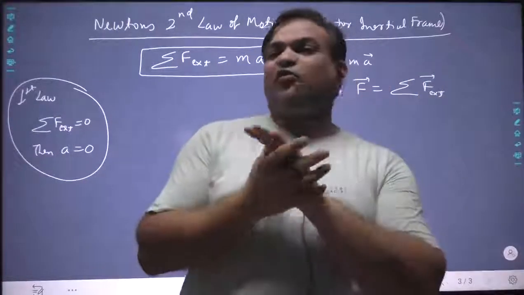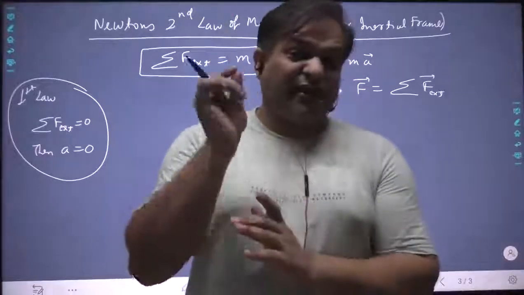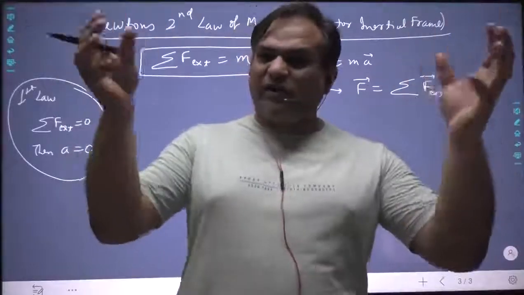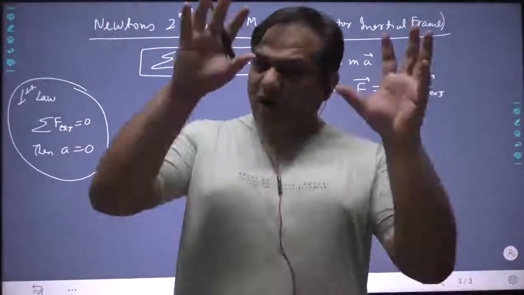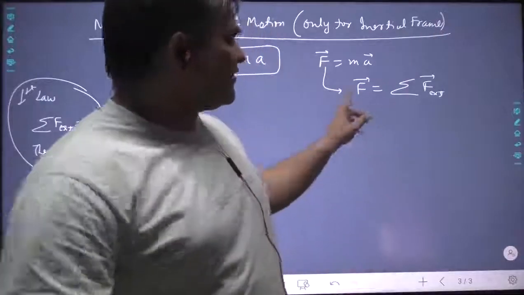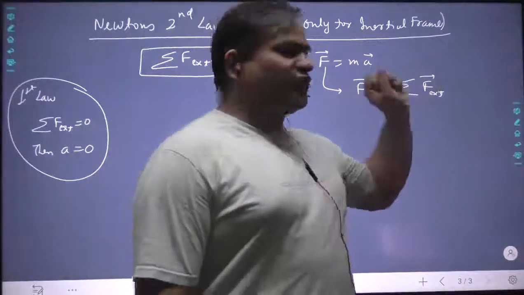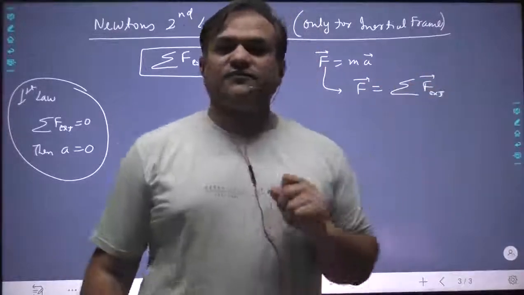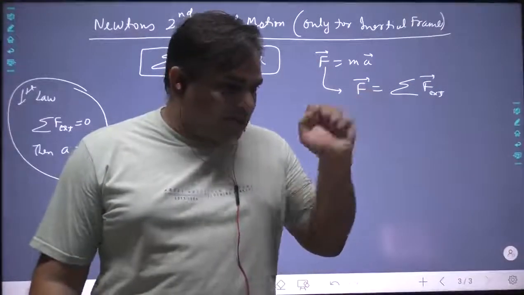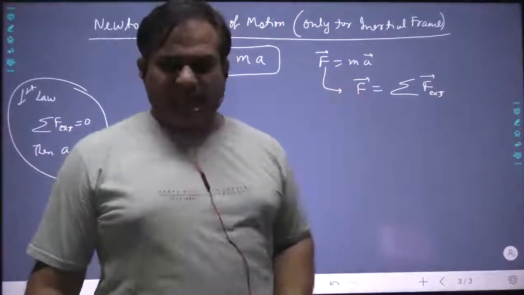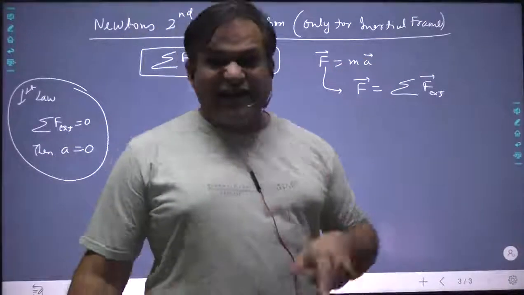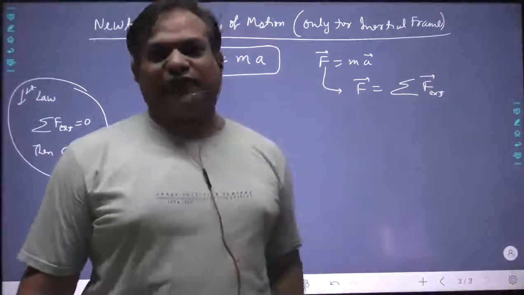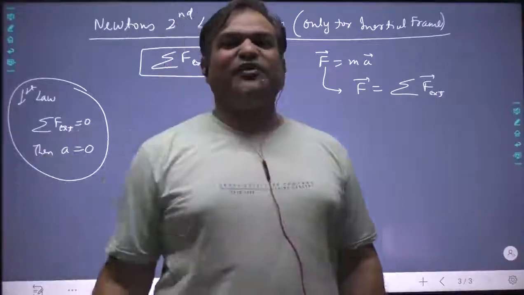Now force is a vector quantity. Please understand each word that I am saying. Force is a vector quantity, so you can add all the forces. You add all the external forces and you get the sum of all external forces. Now this sum of all external forces, we call it F. The F that we write in F equal to ma is not just a force. It is a sum of all external forces. That will be equal to mass into acceleration.